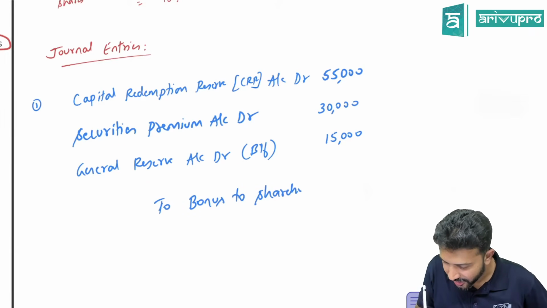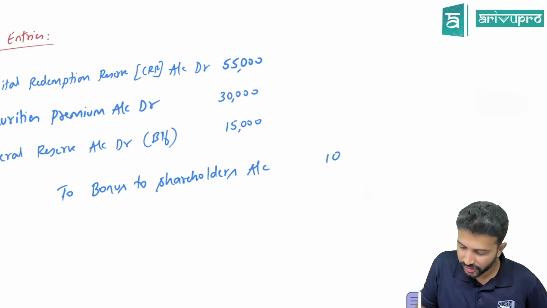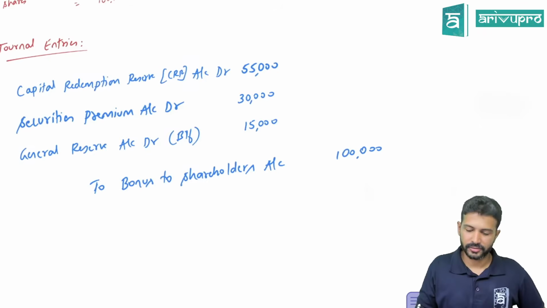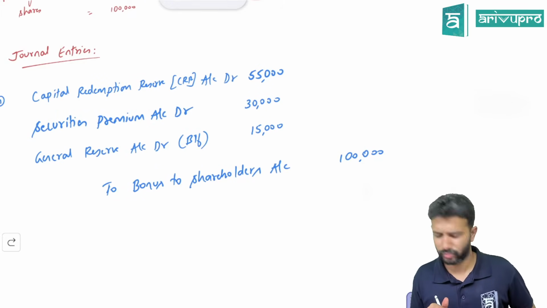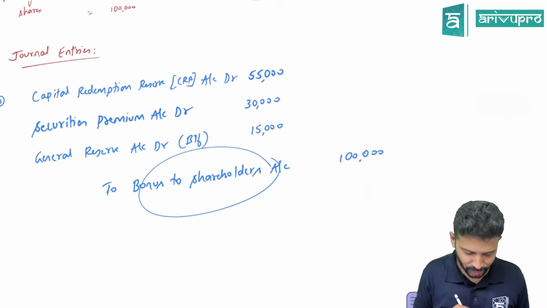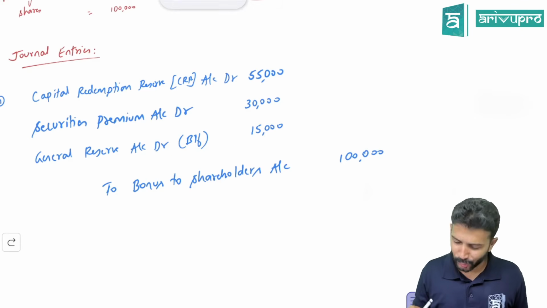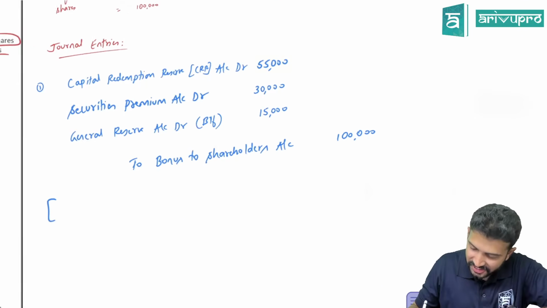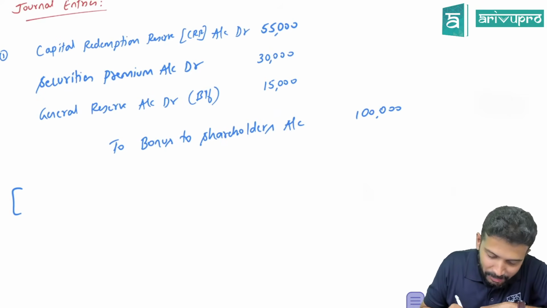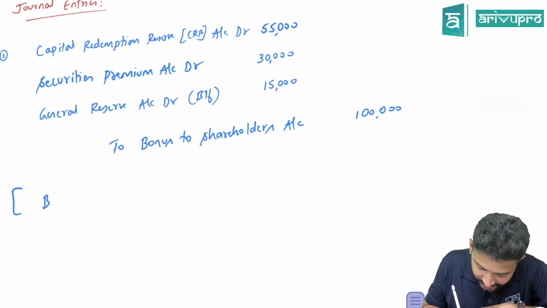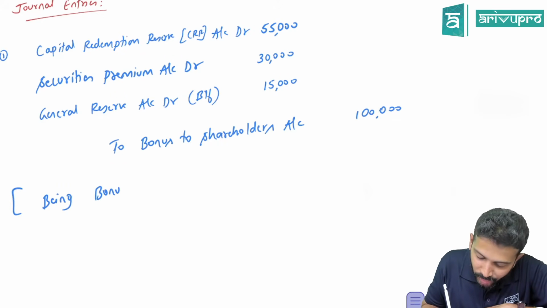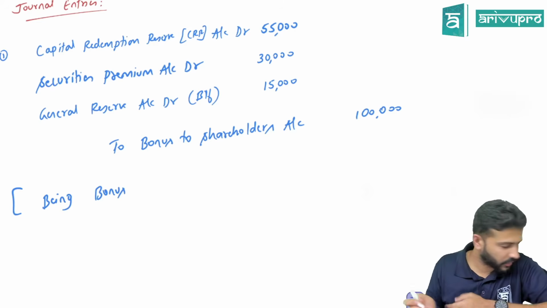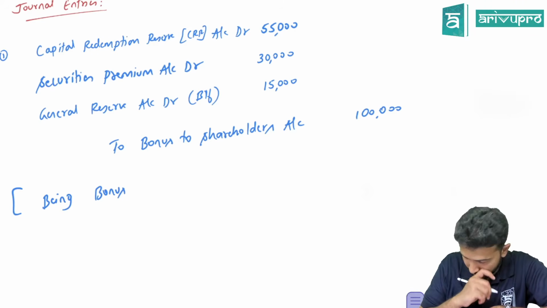So we hate you, sir. Yeah, no problem. Check the screen still. What have I written? To equity share capital or something else? Something else only. What is that something else? Bonus to shareholders. This is the reason we don't like you. Wait, I'll complete the narration also. Then you'll not like me even further.